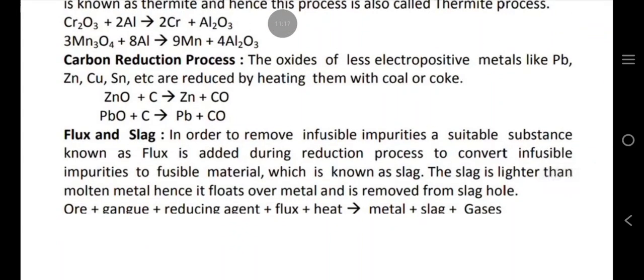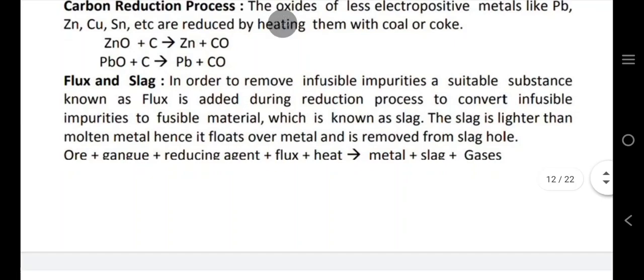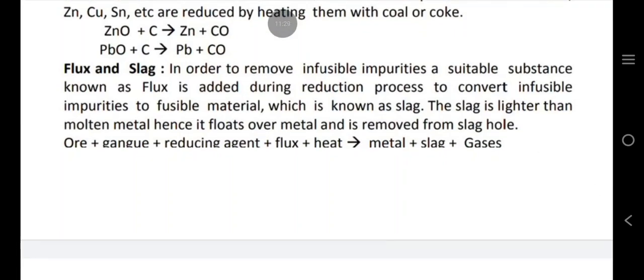Carbon reduction process. The oxides of less electropositive metals like Pb, Zn, Cu, Sn, etc. are reduced by heating them with coal or coke. Flux and slag.